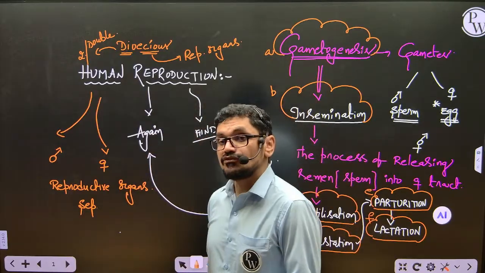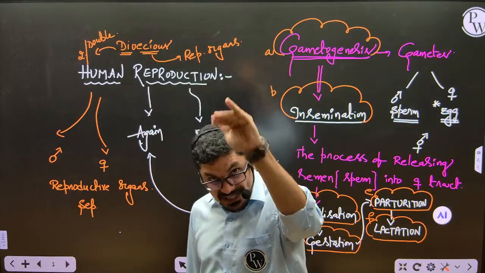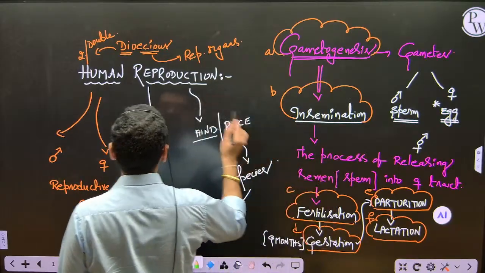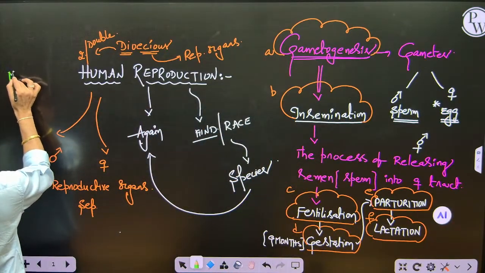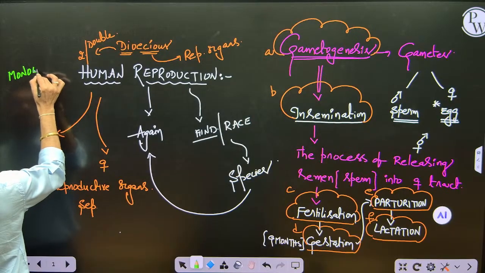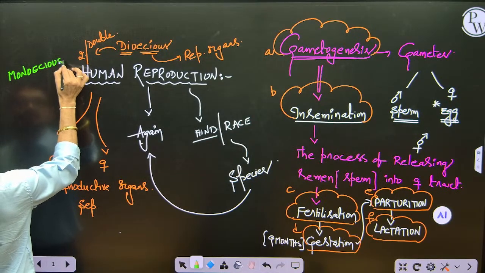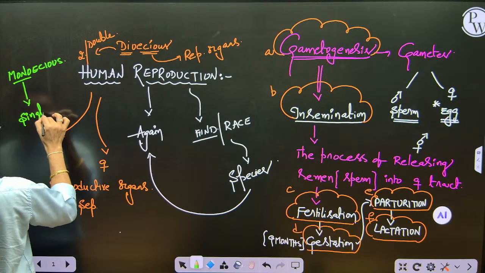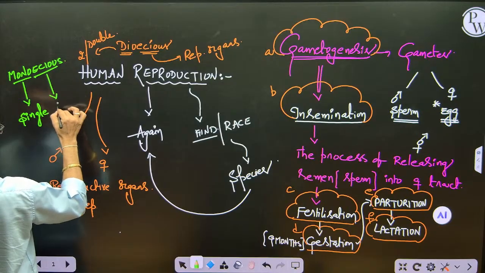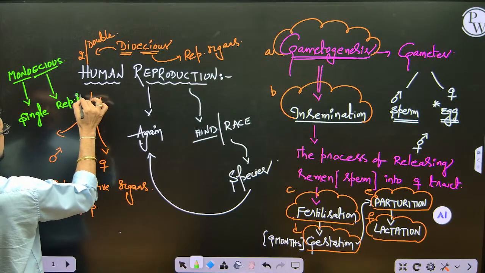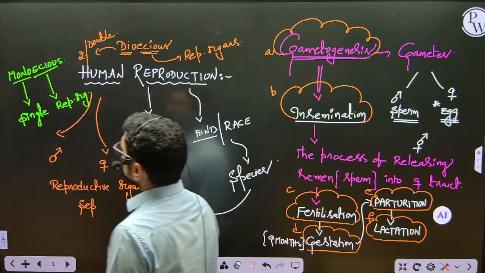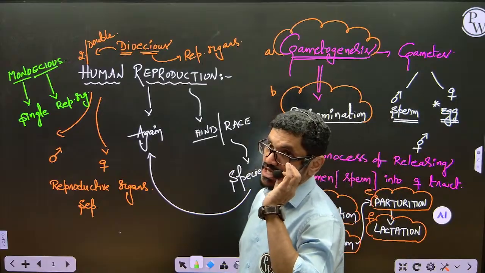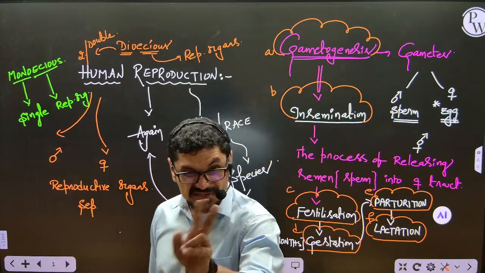That is dioecious. If both male and female reproductive organs are present in the same animal, you have to call it monoecious, M-O-N-O-E-C-I-O-U-S. Mono means single. Eicious means reproductive organs. So if both male and female reproductive organs are present in the same animal, that is monoecious. If they are present separately, that is dioecious.